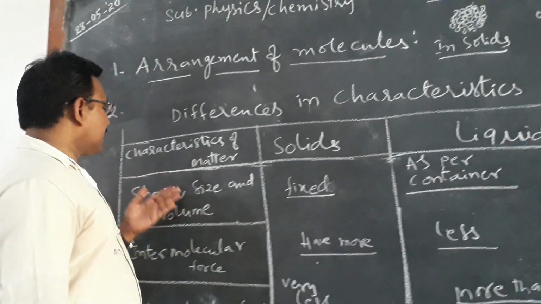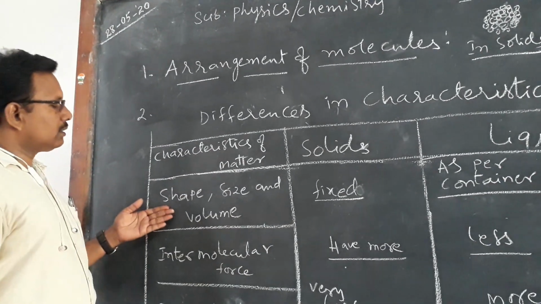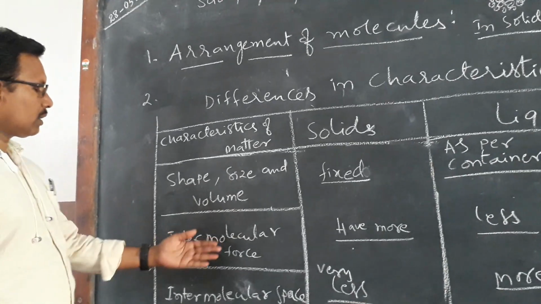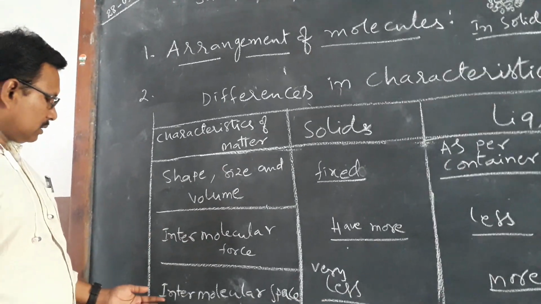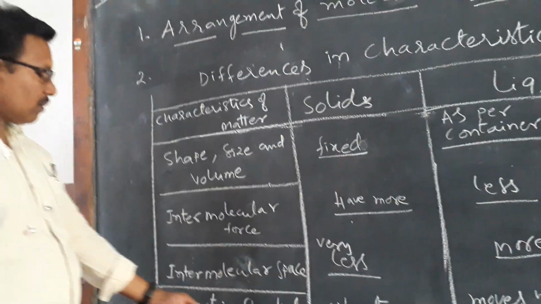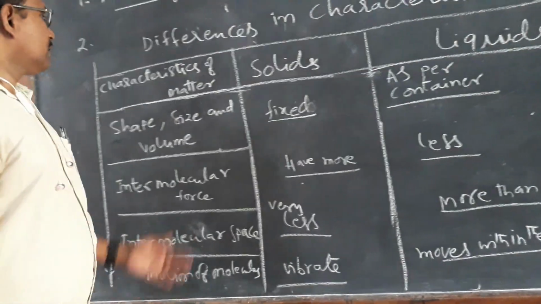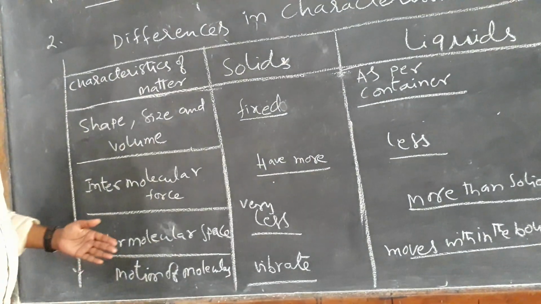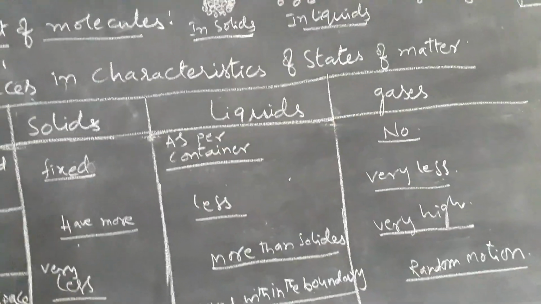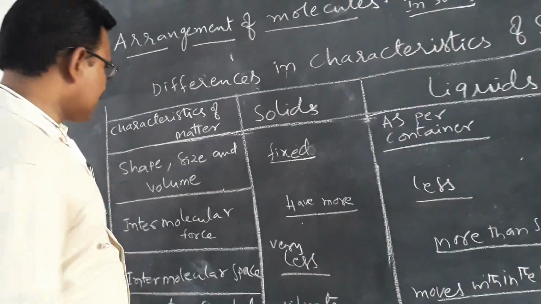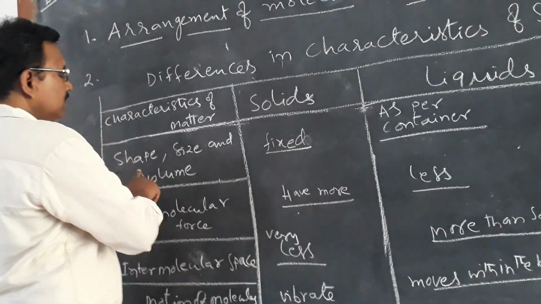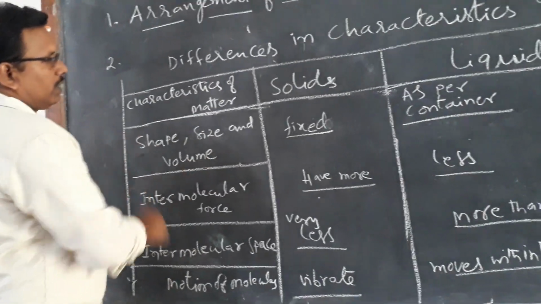If you take some characteristics here: shape and size and volume, intermolecular force of matter, intermolecular space in the matter, and motion of molecules in the matter. If you take these characteristics in each state, we can observe first in solids the shape, size and volume.